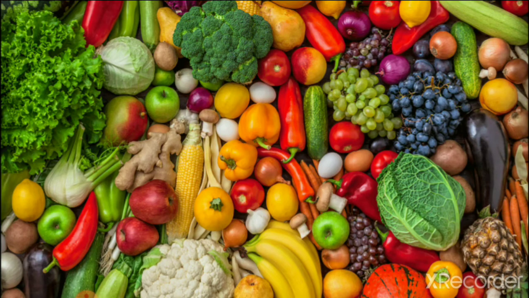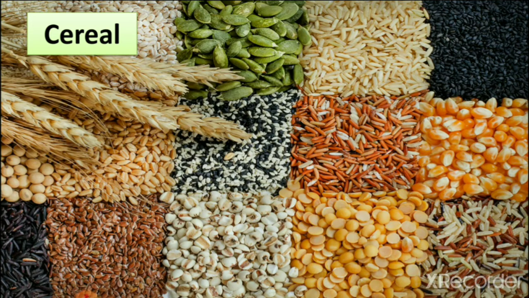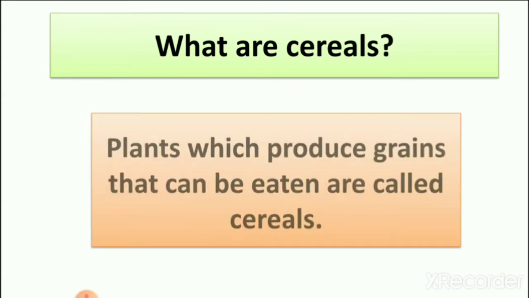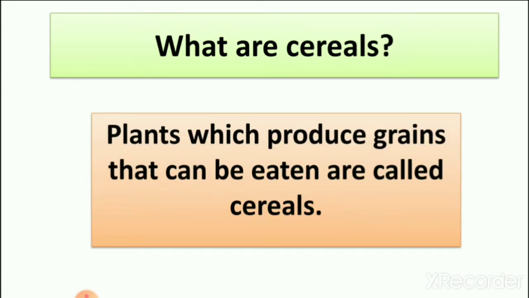So we learned about cereals. You can see here the cereals: wheat, rice, corn and many others. What did we learn yesterday? Plants which produce grains that can be eaten are called cereals.